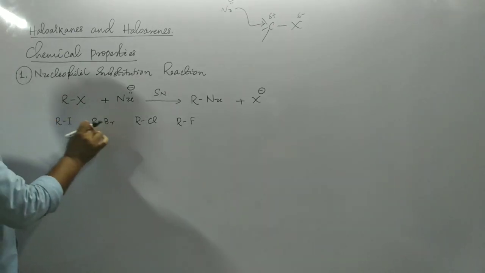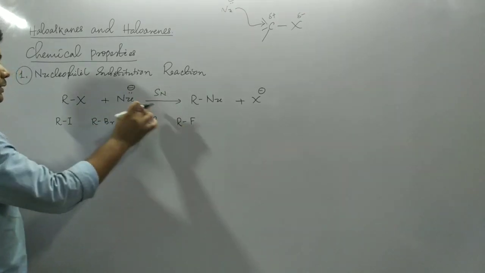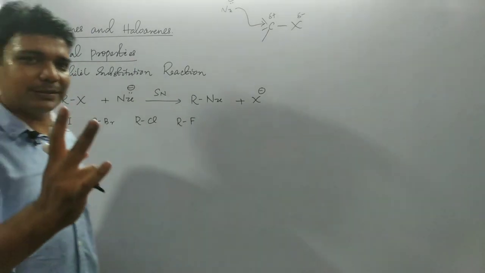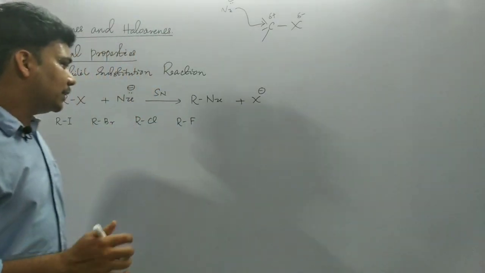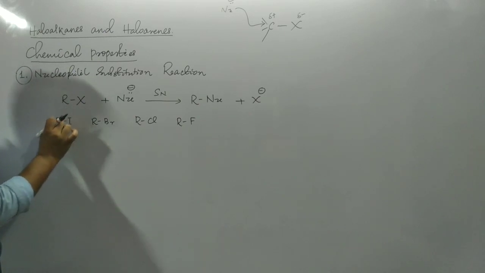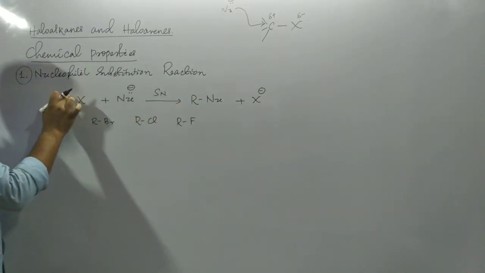If we compare the reactivity of these molecules towards a given nucleophile, then we need to focus on two factors. One is the strength of this carbon-halogen bond, because during this reaction this bond is to be broken.